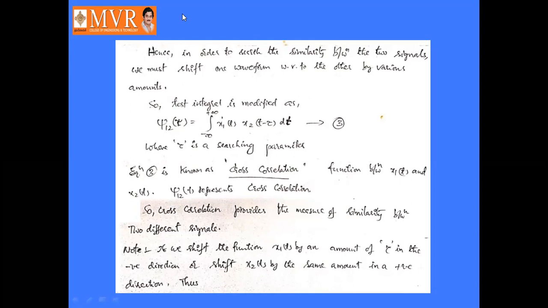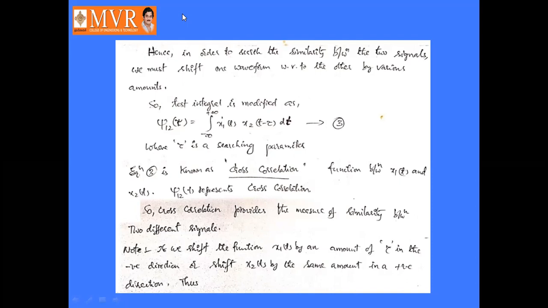Here these two signals are the same as far as the waveform is concerned, but there is a time delay between one signal with respect to the other. That's why it is represented as equation number 3, J12(tau) equal to the integral from minus infinity to infinity of x1(t) into x2(t minus tau) dt, right?